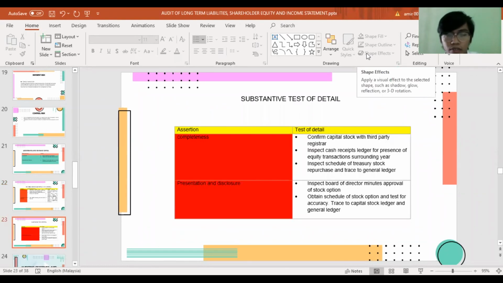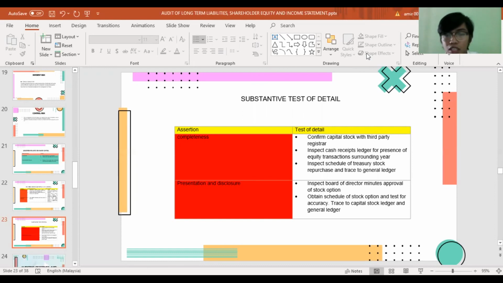The last part of auditing share capital is the substantive test of details. In auditing share capital, two assertions have been identified: completeness, and presentation and disclosure. For completeness, the tests of details are to confirm capital stock with the third-party registrar, inspect the cash receipt ledger for the presence of equity transactions surrounding year-end, and inspect the schedule of treasury stock repurchases and trace to the general ledger.